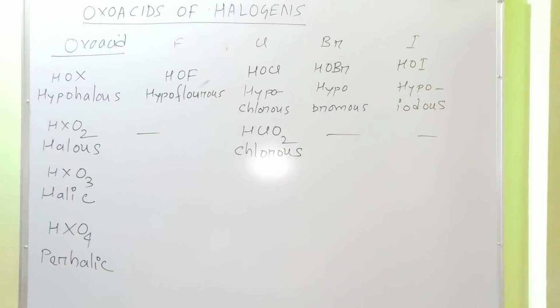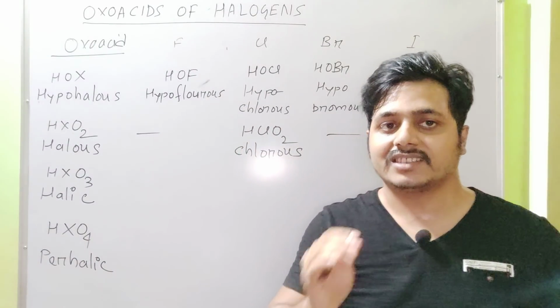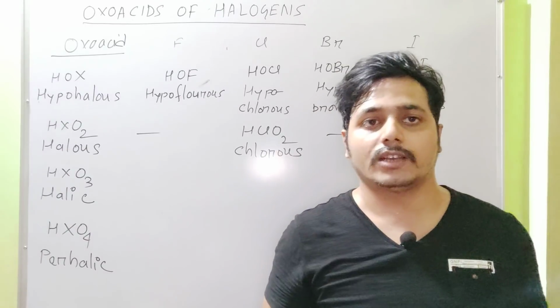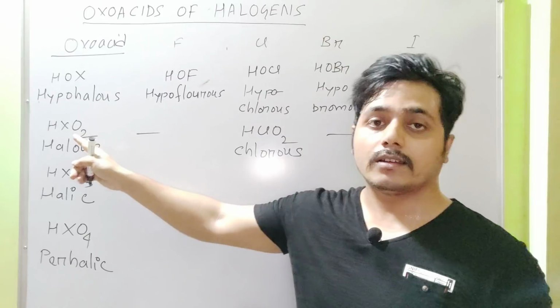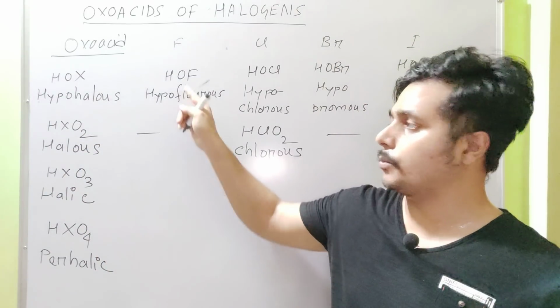Halic acid is formed by all the halogens except fluorine. Fluorine forms only one oxo acid, that is hypofluorous acid. These three types of oxo acid are not found in case of fluorine.